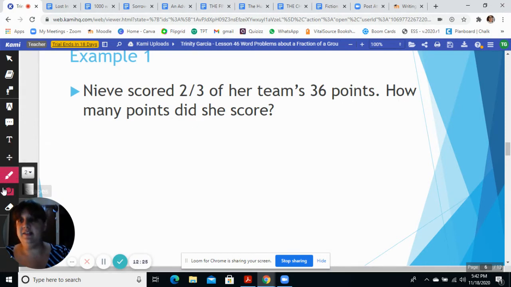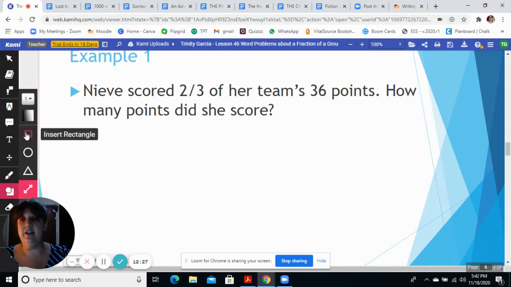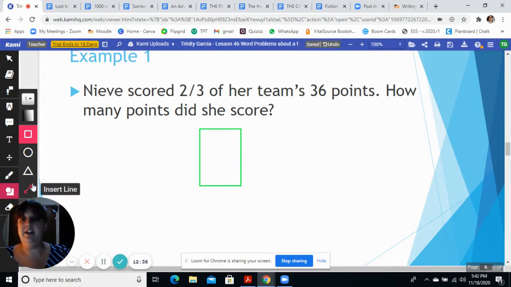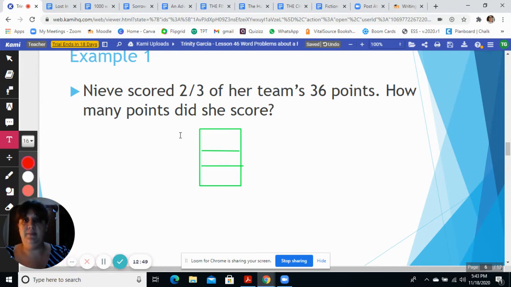So we're going to do the same thing like we just did, but we're going to do it again together. This time we can see that our denominator is 3. So we're going to make our rectangle, and then we're going to divide it into 3 equal parts. More or less equal. Should be equal, but bear with me. And then we know that it's 2/3, and we have 3 parts.